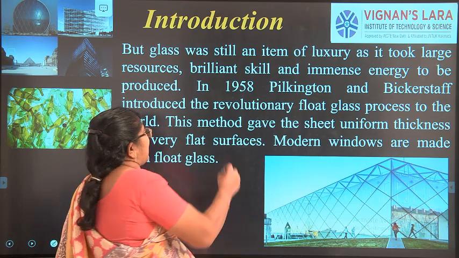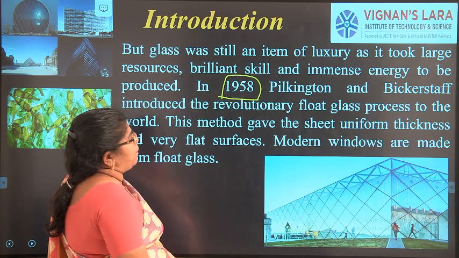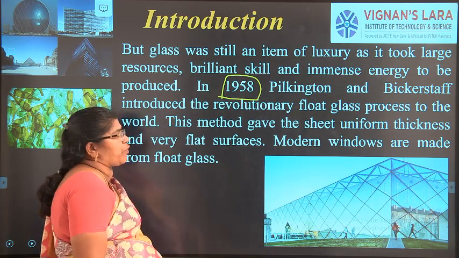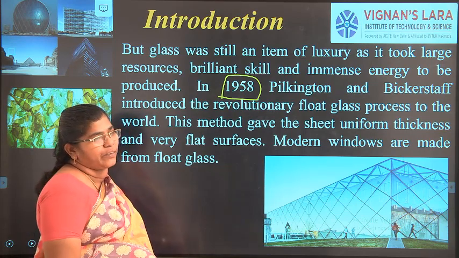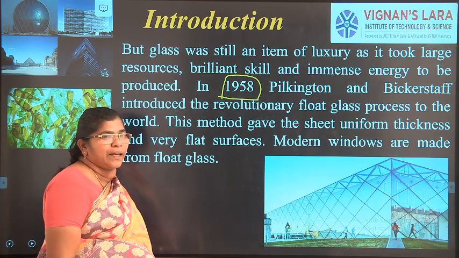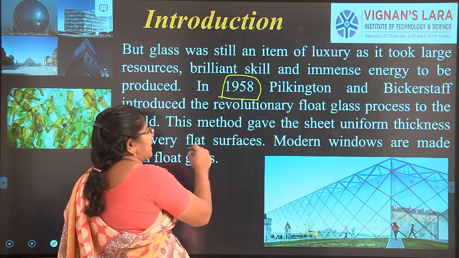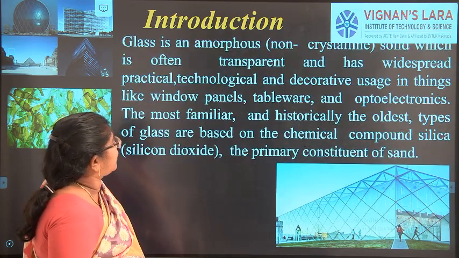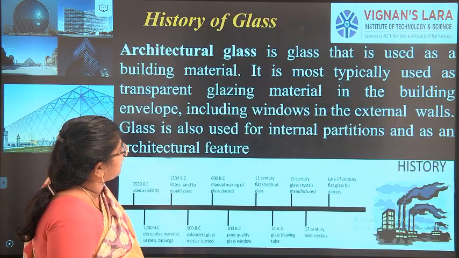In 1958, a recent year, Pilkington and Bickerstaff introduced the revolutionary float glass process to the world. With this process, the glass could be formed as a sheet of uniform thickness and very flat surfaces. Modern windows are made from float glass. So we can see what glass we are using, right?